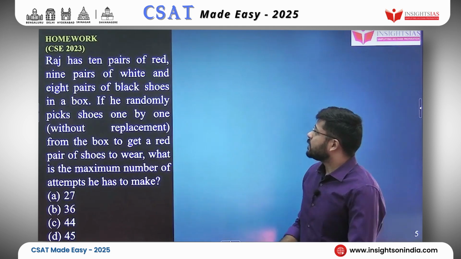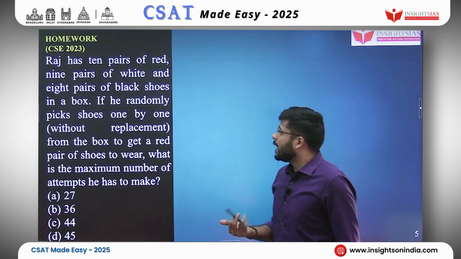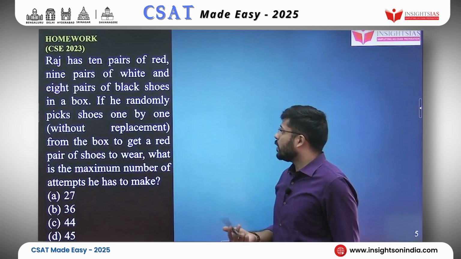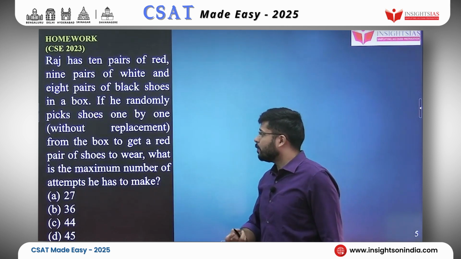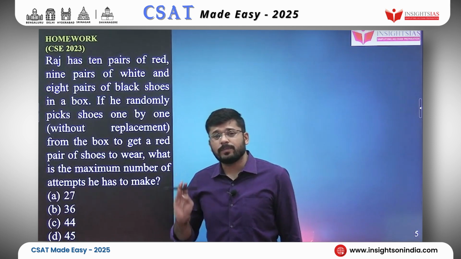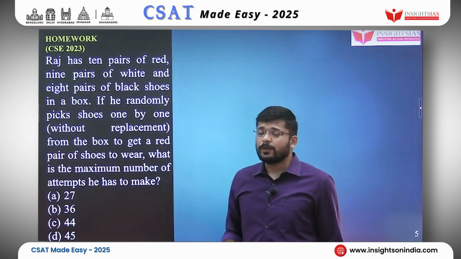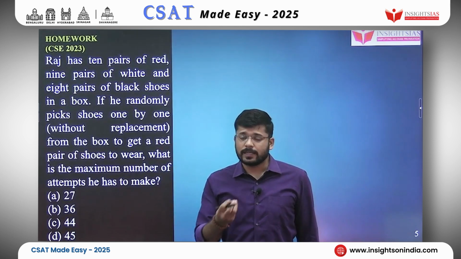Raj has 10 pairs of red, 9 pairs of white and 8 pairs of black shoes in a box. If he randomly picks shoes one by one without replacement from the box to get a red pair of shoes to wear, what is the maximum number of attempts he has to make? Use the same concept and you will get the answer. Do leave the answer in the comment section. We will discuss it in the next class.